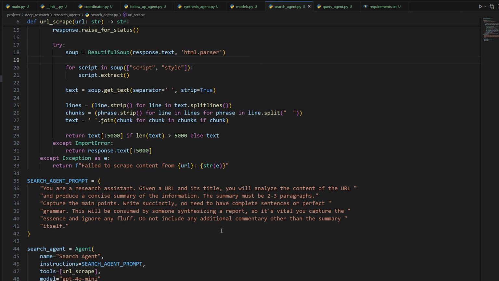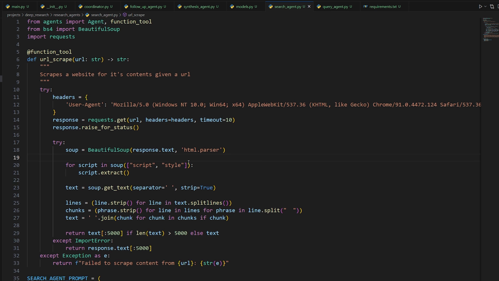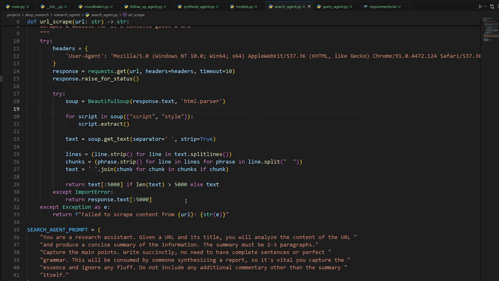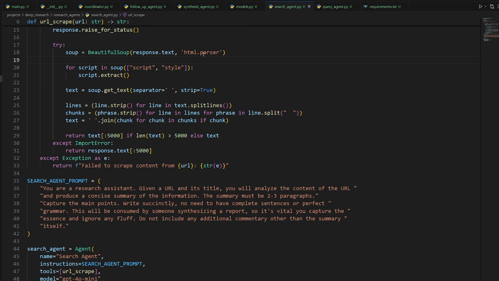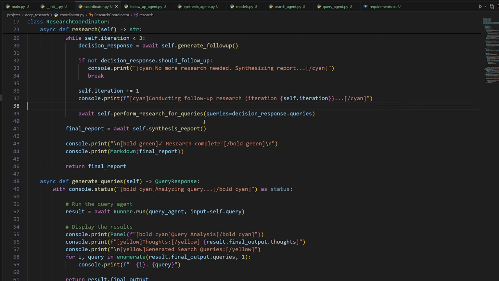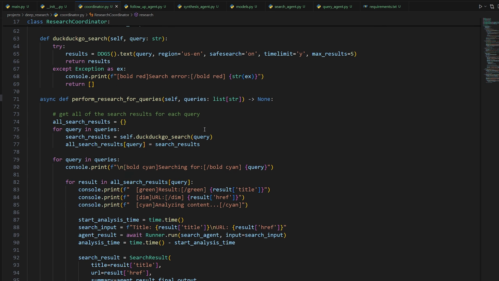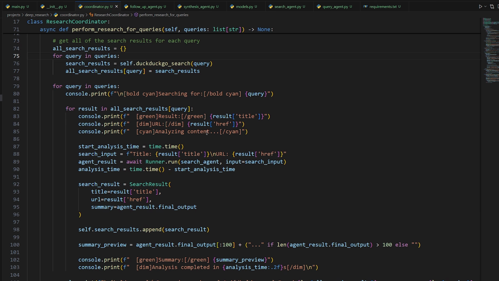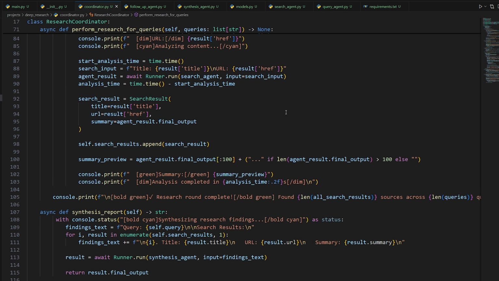That gives it a lot more capability, because when you're researching something yourself on the internet, you go to a website, you click things on that website, you go back, go to a different website. It's just a lot of clicking, and giving that agent the capability to do something similar would, I think, make it a lot more powerful. Yeah, there's just stuff like that that you can do and add to this to make it much more capable. But I think overall, unless you disagree, let me know in the comment section below, I think this is a very cool tool that sort of generally mimics how the other deep research tools I showed you are doing things.